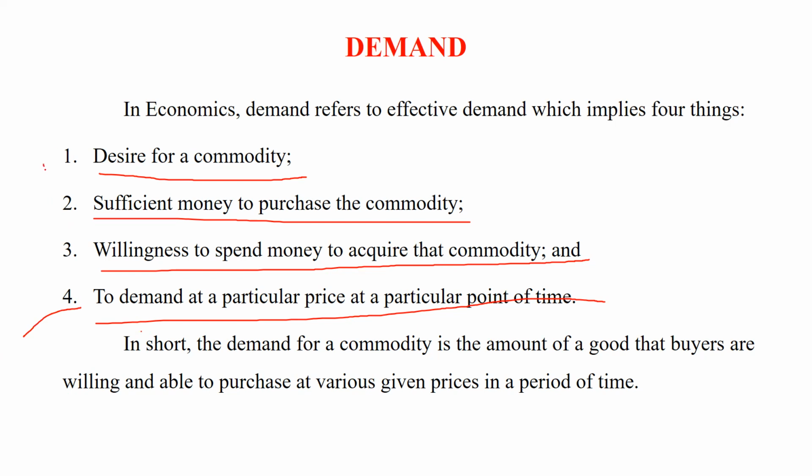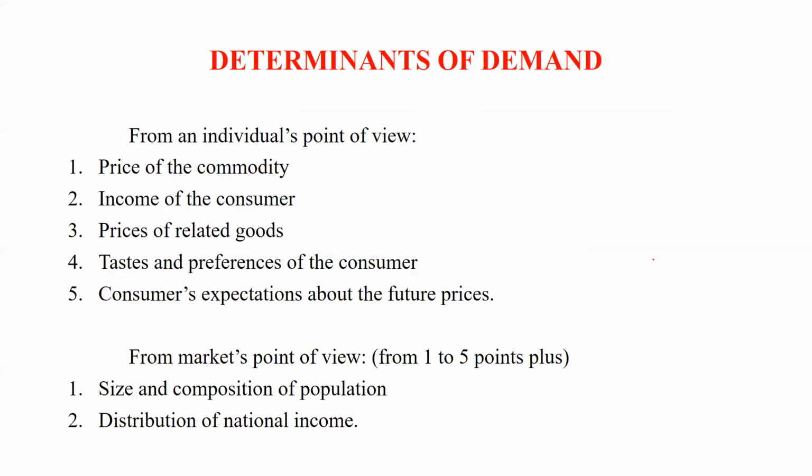You can see criteria number 1, 2, 3, and 4. When we are fulfilling all these criteria, then we can call it demand. So in short, we can say the demand for a commodity is the amount of a good that buyers are willing and able to purchase at various given prices in a period of time. I hope this demand definition is clear to you.